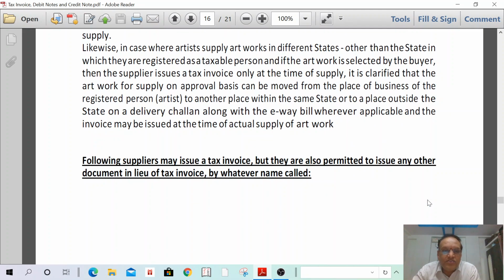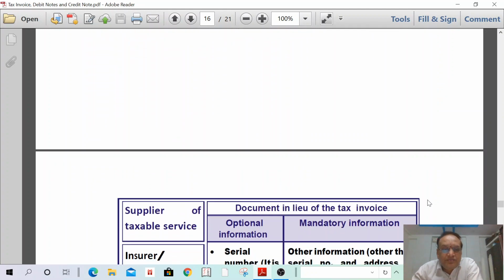The following suppliers may issue a tax invoice, but they are also permitted to issue any other document in lieu of a tax invoice. Generally, suppliers shall issue only a tax invoice, but in some cases they are not required to issue a tax invoice. They issue some other documents, and that shall be considered as a tax invoice. That means almost all persons can issue a tax invoice, but in some cases some persons issue a document, and it shall be considered as a tax invoice.